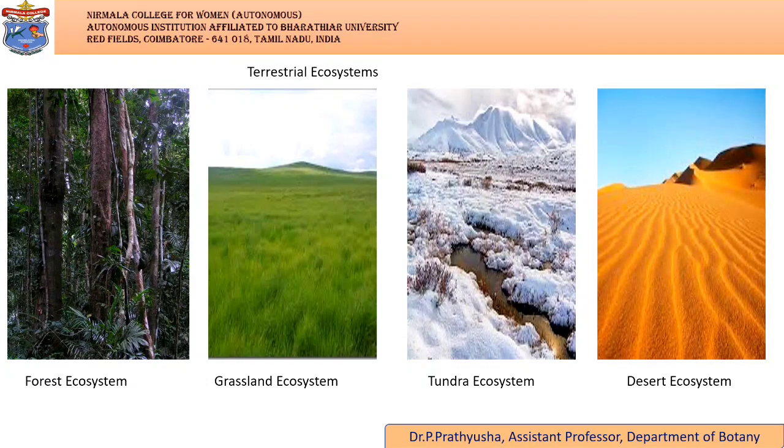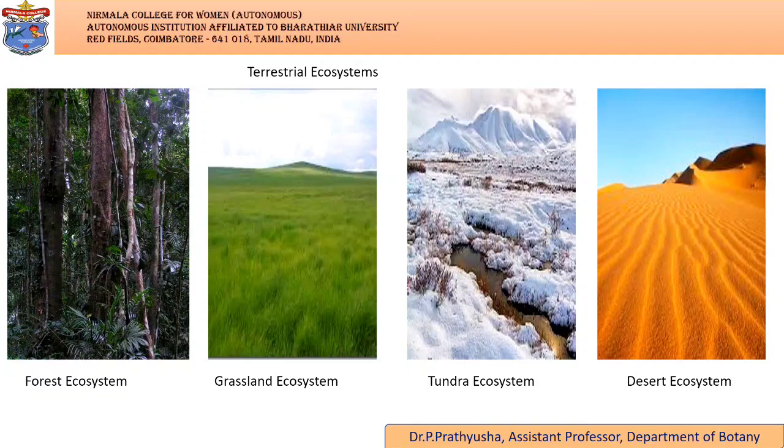Forest ecosystem consists of several plants, animals, and microorganisms that live in coordination with the abiotic factors of the environment. Forests help in maintaining the temperature of the earth and are the major carbon sink. In the grassland ecosystem, the vegetation is dominated by grasses and herbs. Temperate grasslands and savanna grasslands are some of the examples of grassland ecosystem.